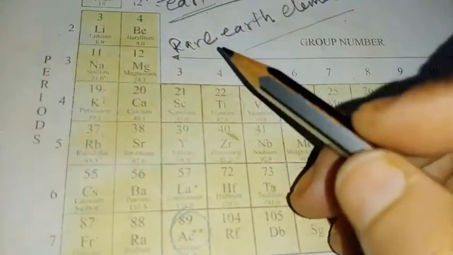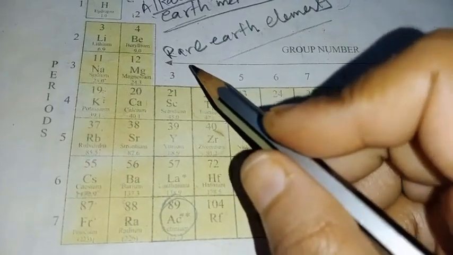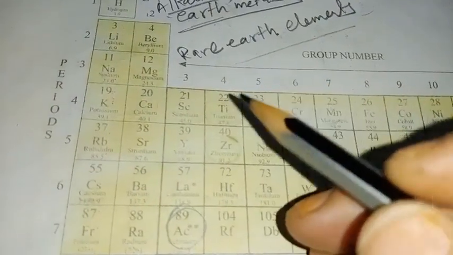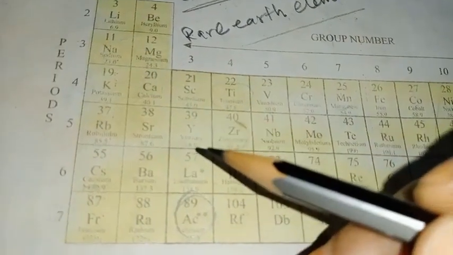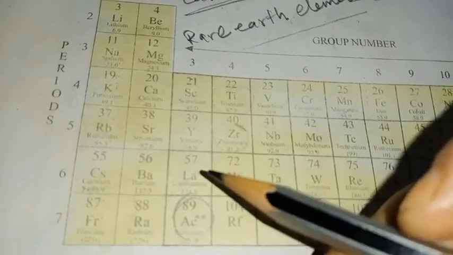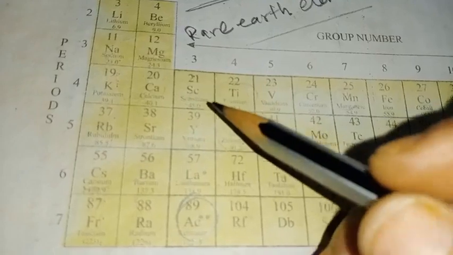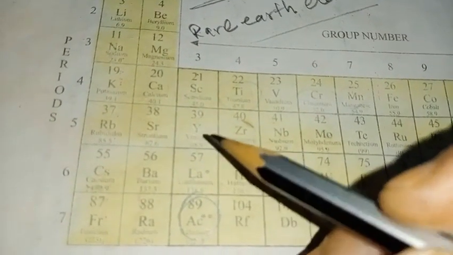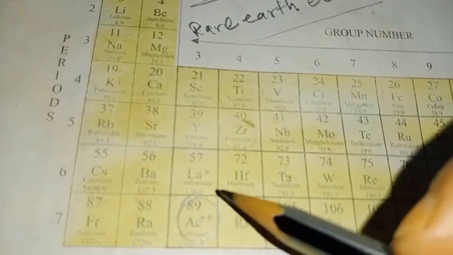Why are they called rare earth elements? This word suggests that these are present in a very rare form in the earth's crust. Yttrium and scandium have been isolated along with lanthanum in a rare mineral only.